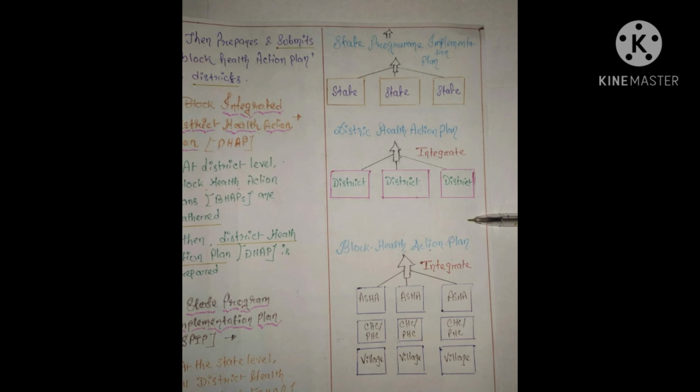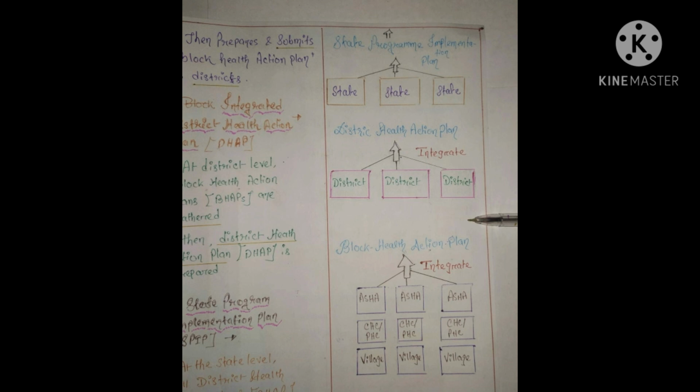Then we send it to our district. Then the district gathers all the block health action plans and makes what? District health action plan from block health action plans, right?